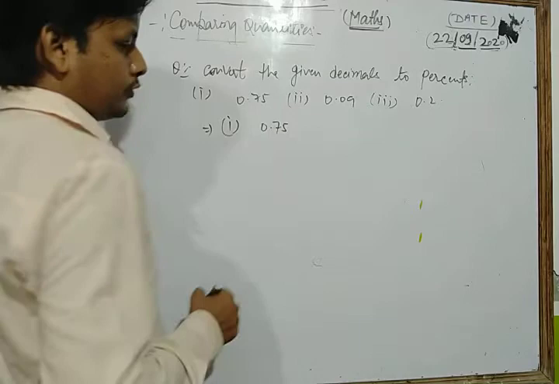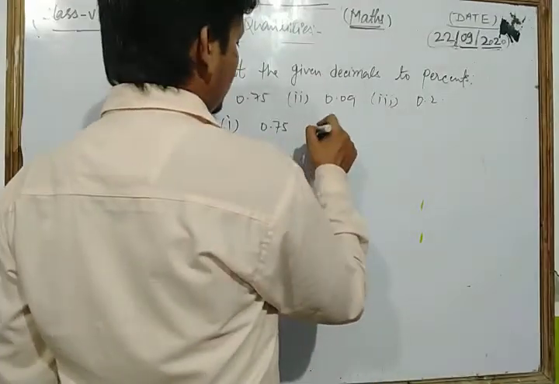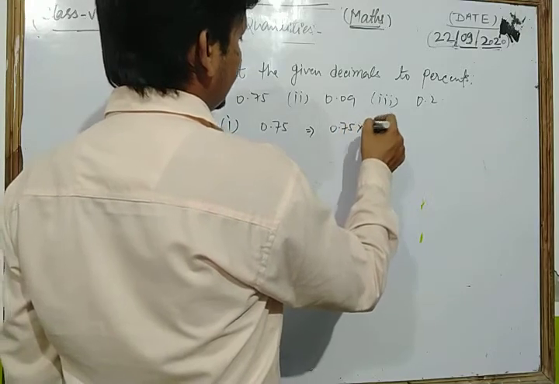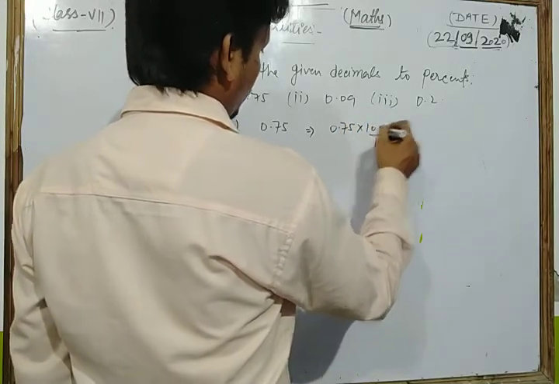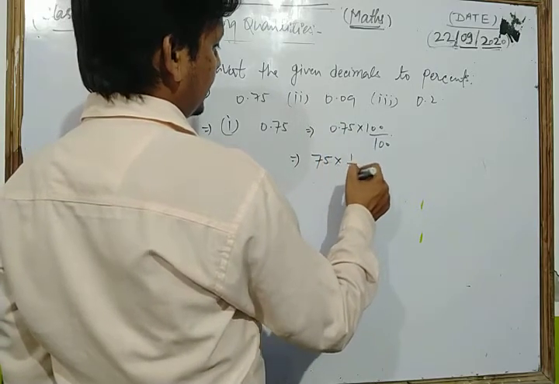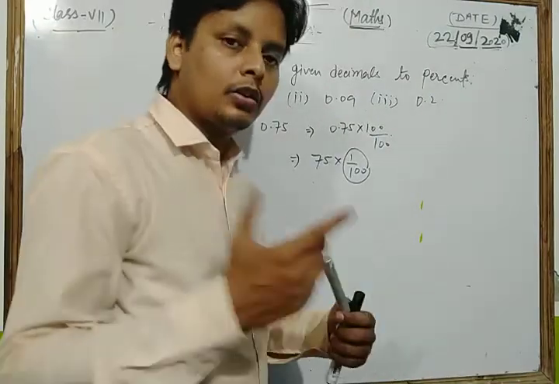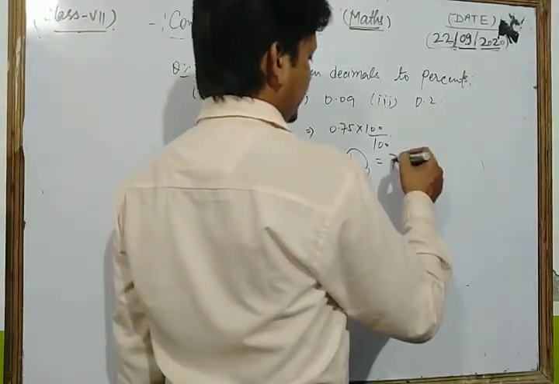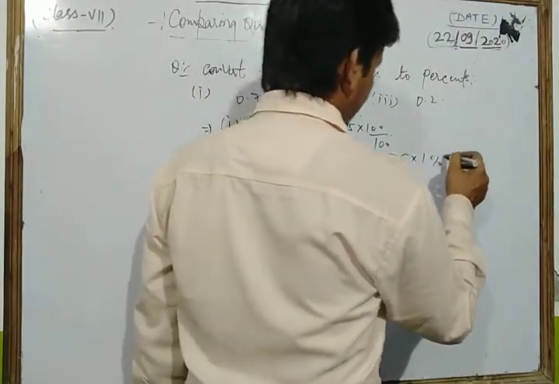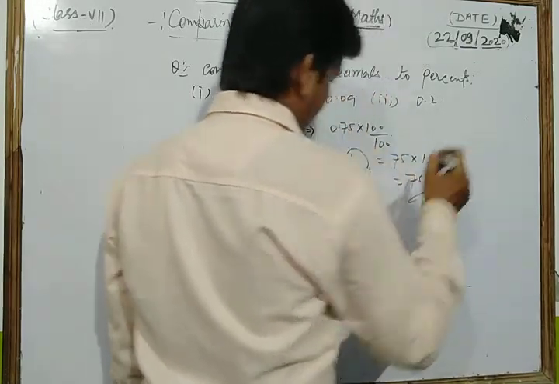We take 0.75. In converting to percentage, we must multiply both the numerator and denominator by 100. Okay, we multiply the numerator, so we get 75 into 1 upon 100 left. And we know that 1 upon 100 means 1%. So we can write 75 into 1% as 75%. This is our required answer.